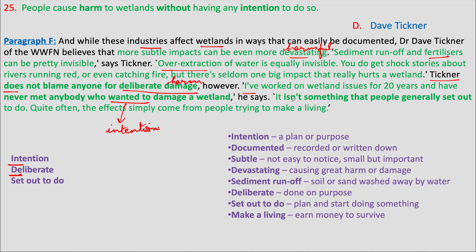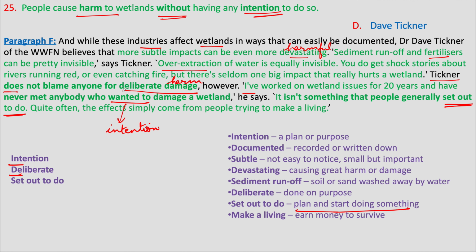Wanted to damage again means doing something with an intention of hurting it. And here it says, it isn't something that people set out to do. Set out to do something means to plan to do something. So, in many different ways, the same thing is repeated in the paragraph, that people do harm wetlands, whether it is with industries, over extraction of water, etc. But they do it without intention.